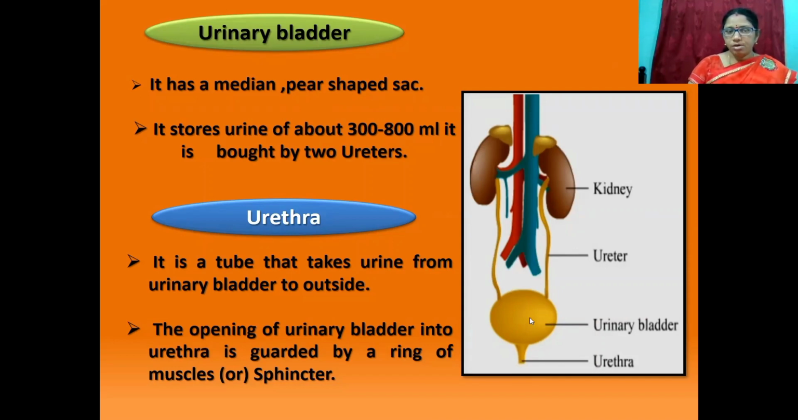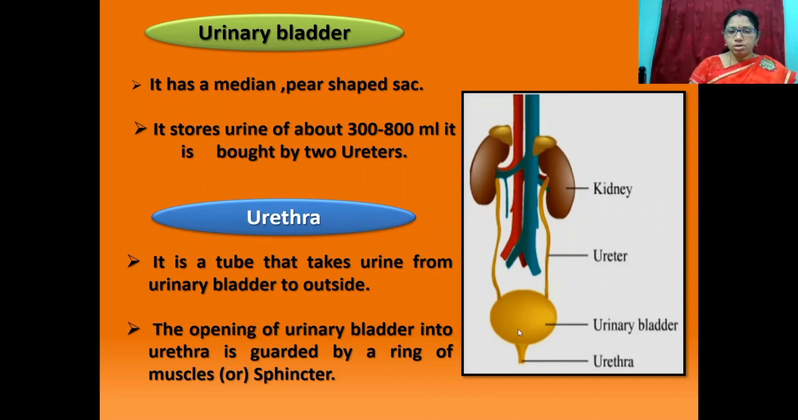It has a median pear-shaped sac. It stores urine of about 300 to 800 ml. It is joined by 2 ureters. The urinary bladder stores urine of about 300 to 800 ml.